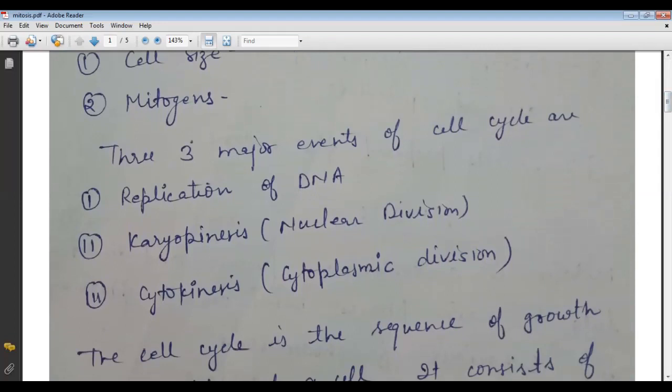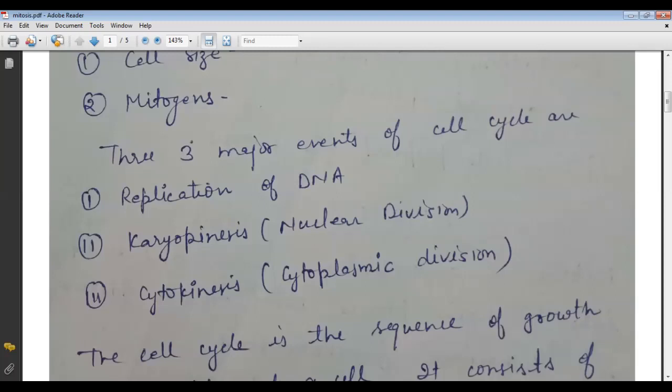First is the replication of DNA. It means DNA makes another DNA. That is replication. It makes another one exactly like itself. That property is called the replication of DNA.